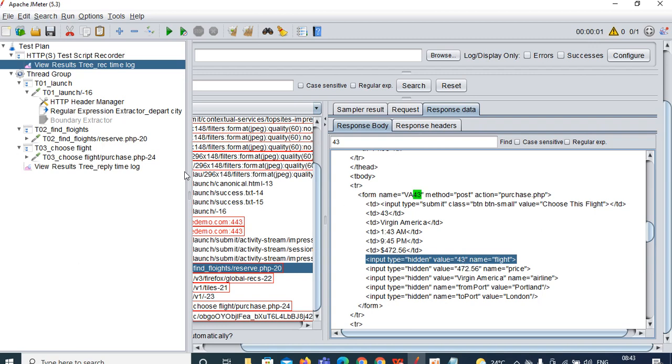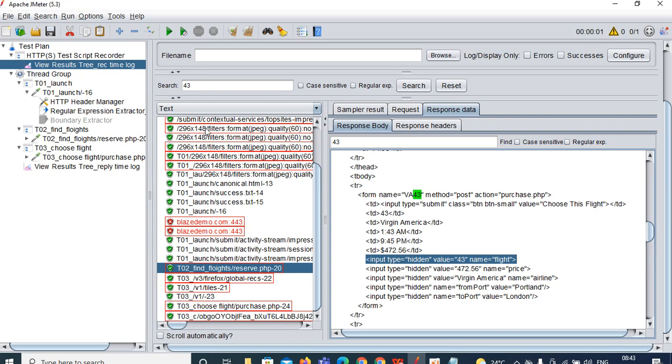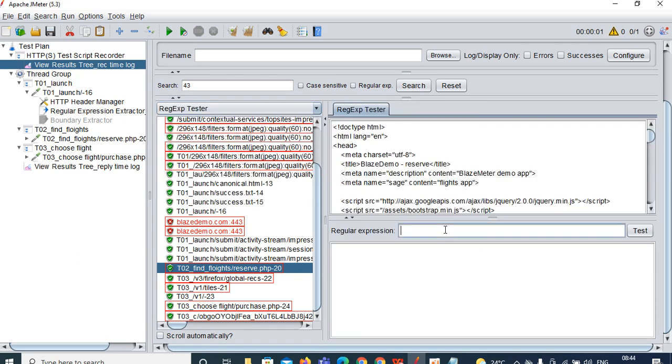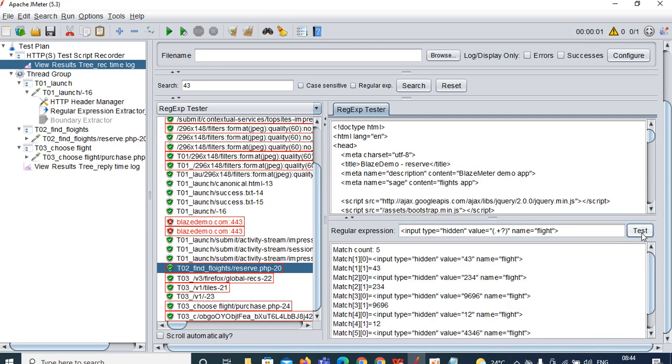Instead of text, go with regular expression tester and paste it over here. Remove this 43 from here. Why? Because you need to capture 43, right? So remove the 43 from there. Then type parenthesis open, dot plus, question mark, parenthesis close, that's all. Click on the test. See, you are able to capture the flight numbers, all the flight numbers: 43, 234, 96, 96, 12.